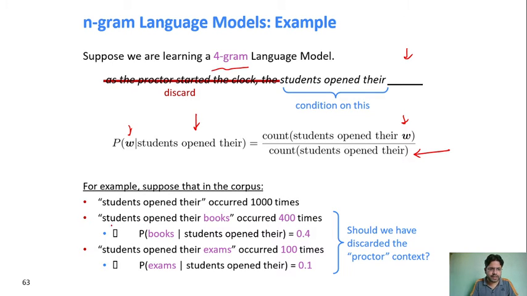Suppose "student opened there" followed by "books" is coming 400 times out of 1000 occurrences of "student opened there", so the probability of books will become 0.4. Similarly, "student opened their exam" is coming only 100 times, so its probability is lower. So it automatically finds the maximum probability, which is for books, so the next word will become books. So: student opened their books.